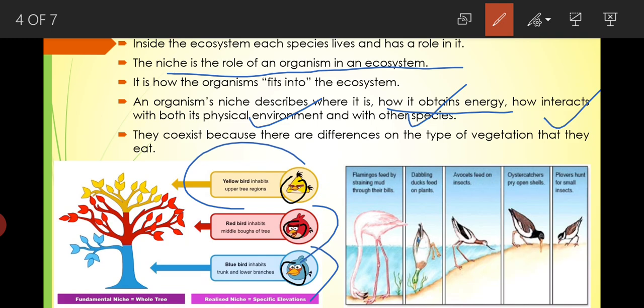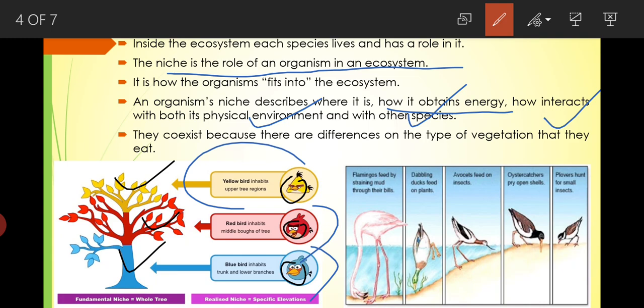It is different for each of them. That's why they occupy different parts of the plant, depending on the type of vegetation they eat, also depending on the mouth parts, depending on the weight of the body, etc.